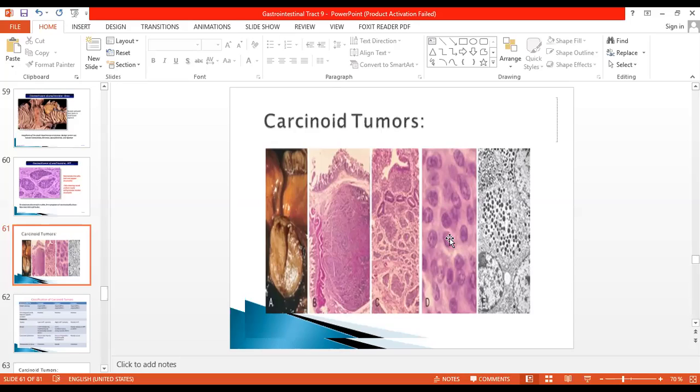Here you can see a high power view showing prominent cells, one of the cells you can see as a prominent structure. You can see pinkish eosinophilic cytoplasm, and you can see these nuclei which have irregular chromatin clumping. So this is the carcinoid tumor of the small intestine, the gross and microscopic picture, and this is the electron microscopic picture showing granules within the cell cytoplasm.